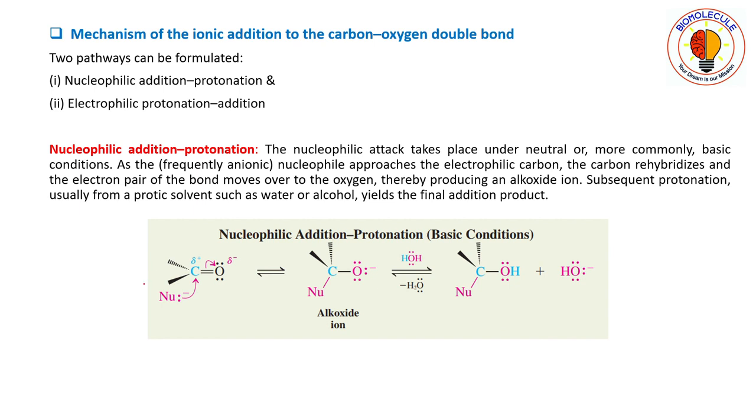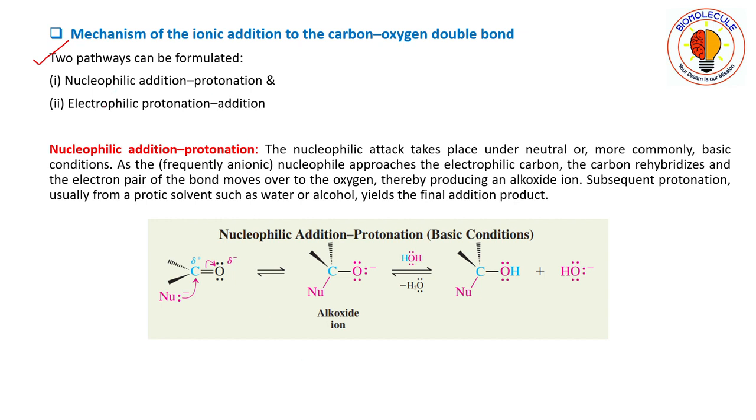So now how does the addition take place? I've shown you that it undergoes ionic addition. So what is the mechanism? It can proceed through two pathways: nucleophilic addition-protonation, and electrophilic protonation-addition.